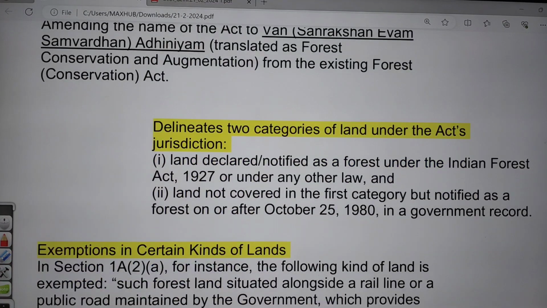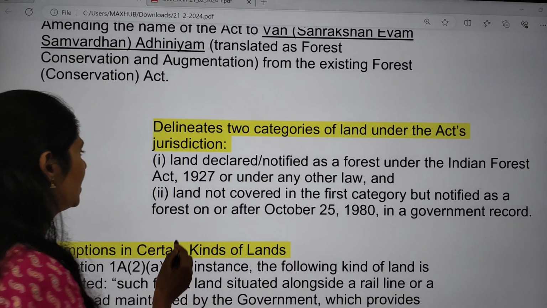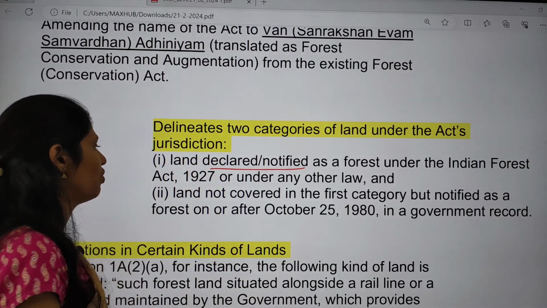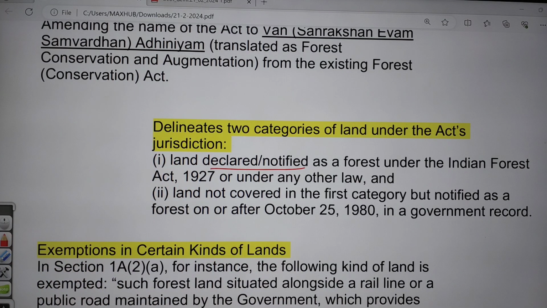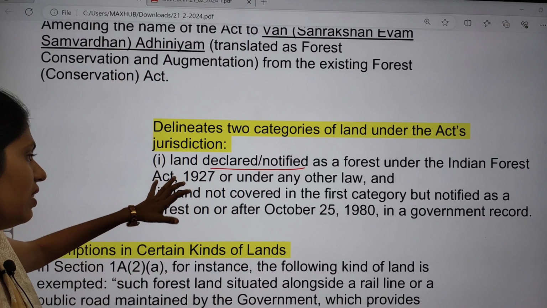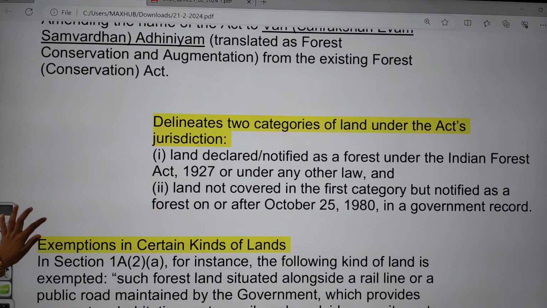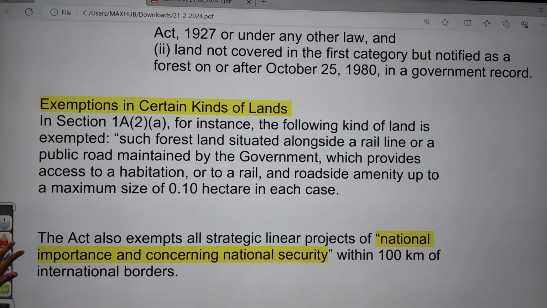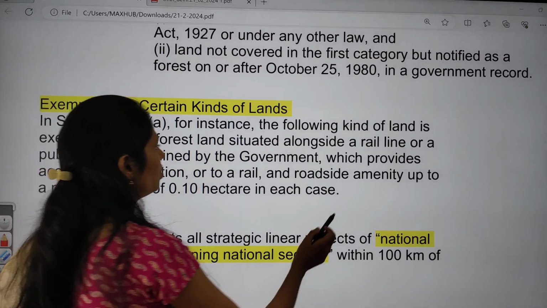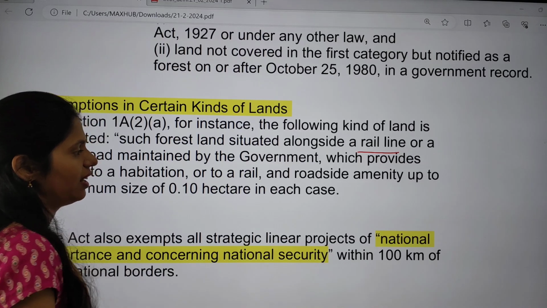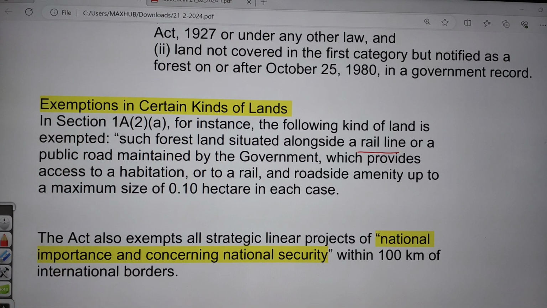And the next one here is there are two categories of land under this act's jurisdiction. The first is land which is declared or notified as forest under the Indian Forest Act of 1927, and even land which is not covered in that category but is notified as forest after 25th October 1980 will also come under the categories of land under this act's jurisdiction. So what are the exemptions? There are some exemptions like forest land situated along the roadside or railway line side, so they are exempted.